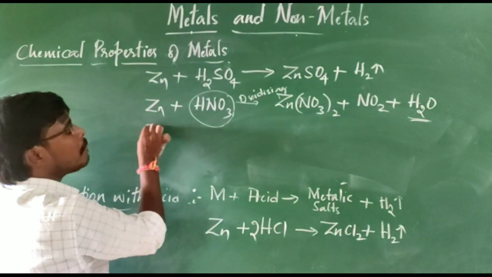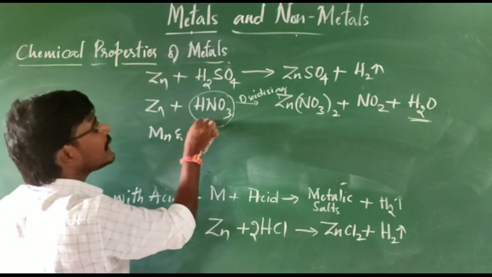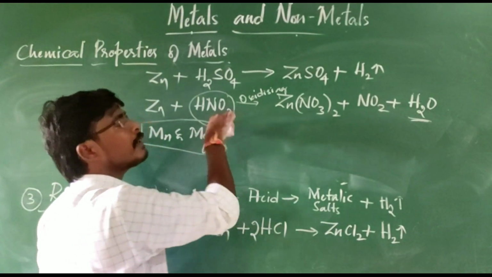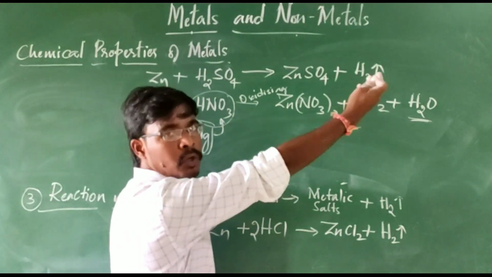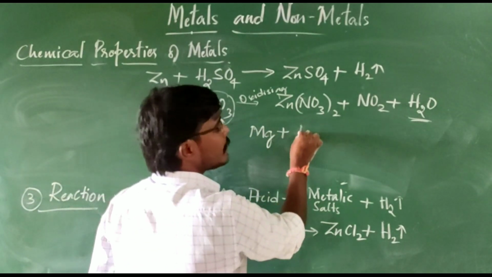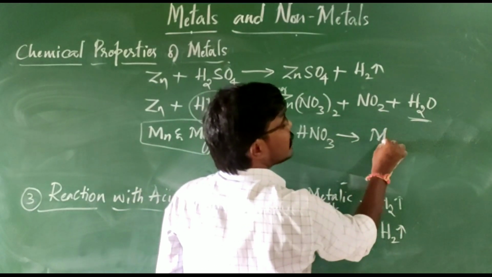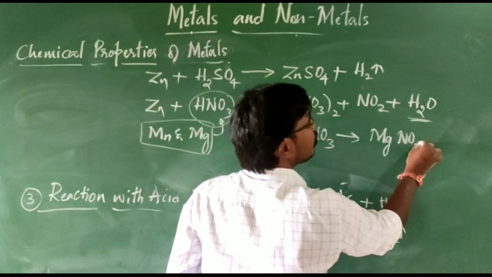But there are some exceptions, like manganese and magnesium. Only these two elements will react with nitric acid to form hydrogen gas. For example, magnesium with nitric acid, HNO3, is going to form magnesium nitrate, Mg(NO3)2.